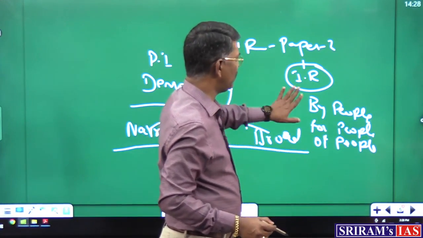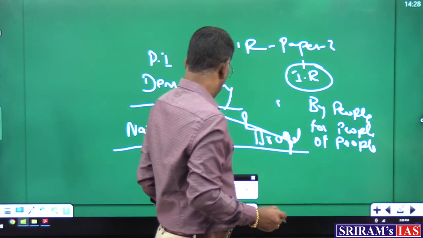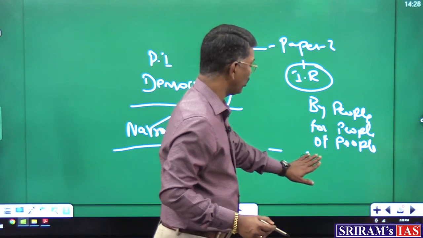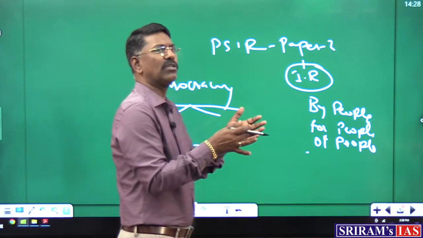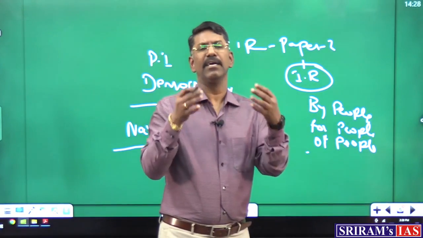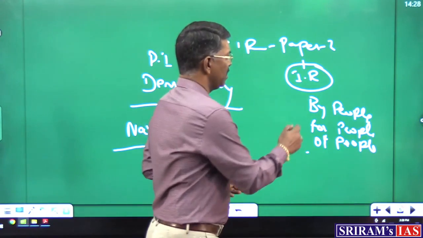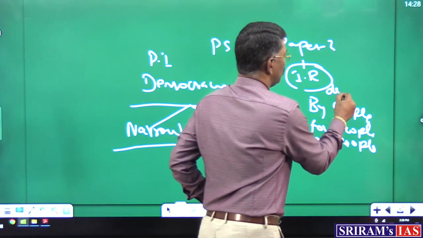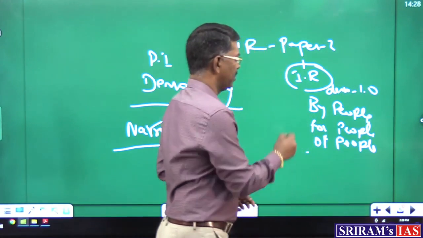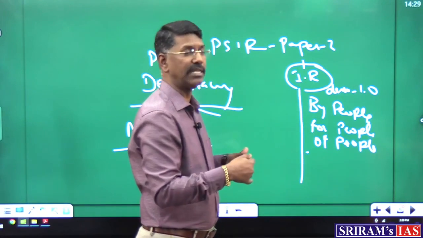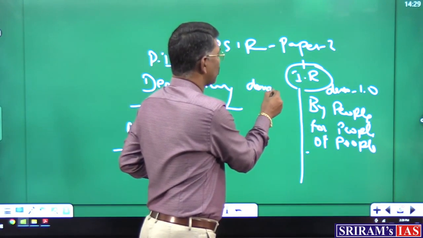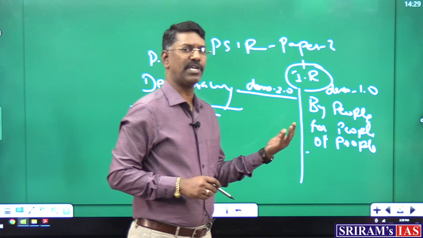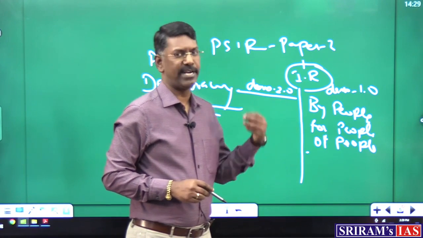In the modern sense, when we look at the ideas of democracy in recent development, I need to classify the concept of democracy before entering the narrow sense and broader sense. I want to classify democracy in a simple manner in order to make people understand it. I can say the earlier idea falls into the principles of democracy 1.0, and when I look at the same idea in modernity, the way democracy as a concept exists falls into the 2.0 category. Based on this classification, a student can understand the ideas of democracy.